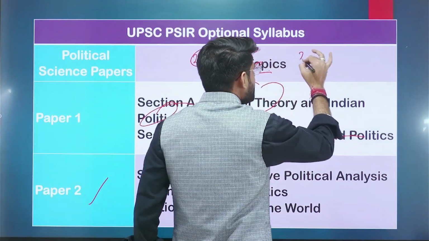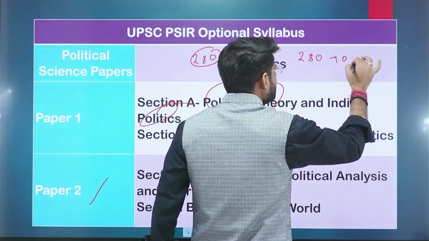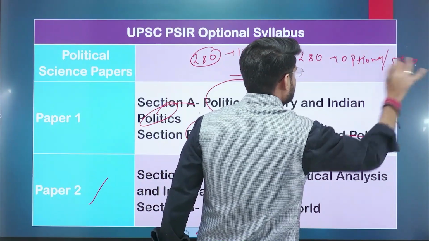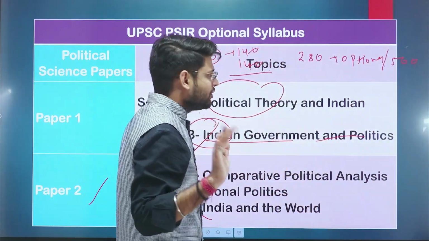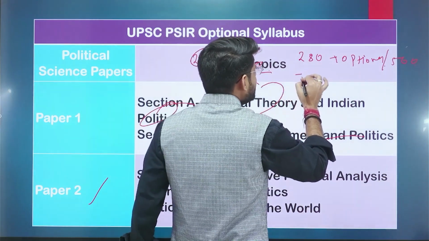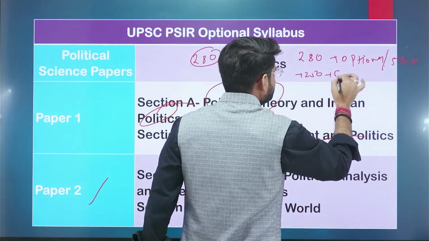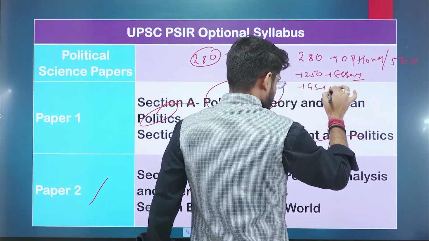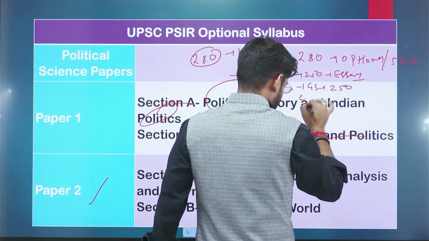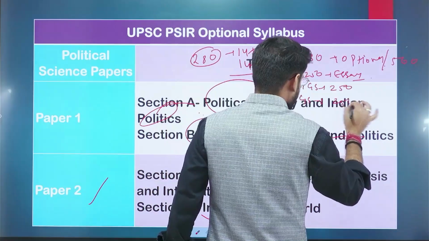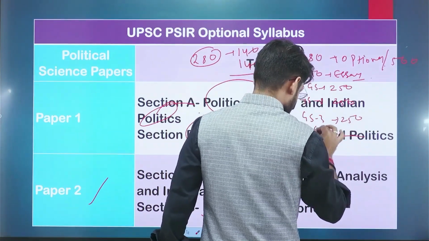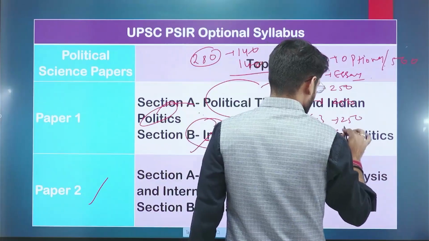If you score, suppose, 280 marks in your optional, which is out of 500, and the rest is essay of 250, GS1 250, GS2 250, GS3 250, and GS4 250.